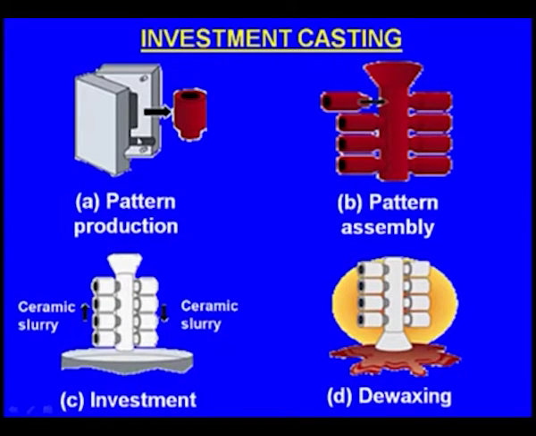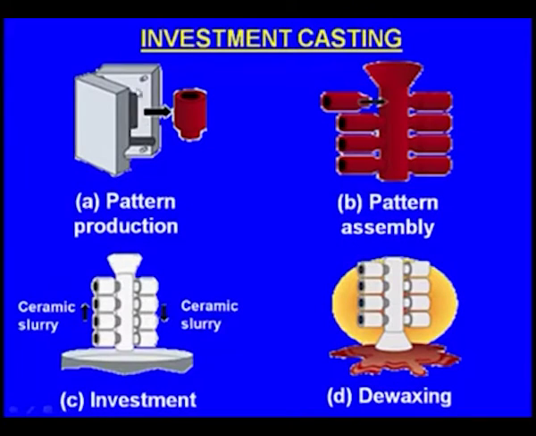First one is the pattern production. For that, there will be a wax injector and a wax bath. The molten wax will be inside that bath, and from that bath the wax will be injected into the wax dies. So these are the two dies. When we close them, there is a cavity inside. Into this cavity the molten wax will be injected, and after some time the wax solidifies and the wax pattern will be taken out.